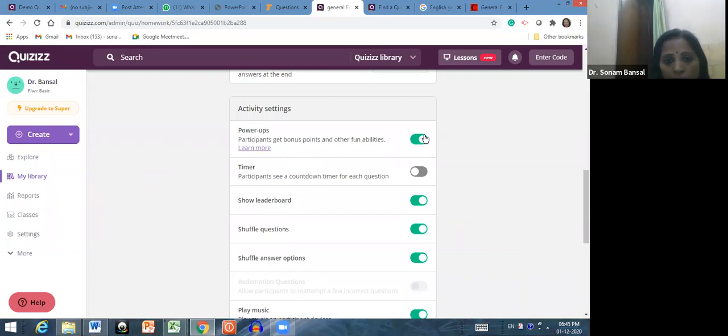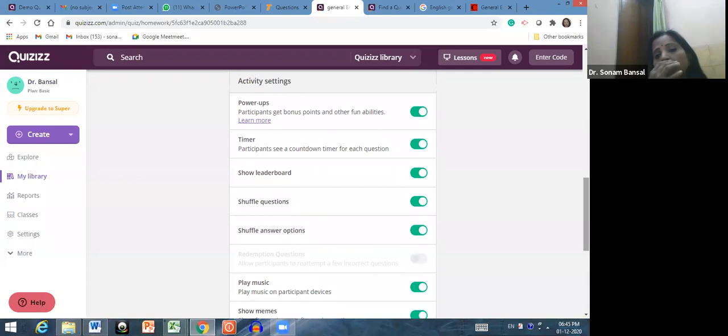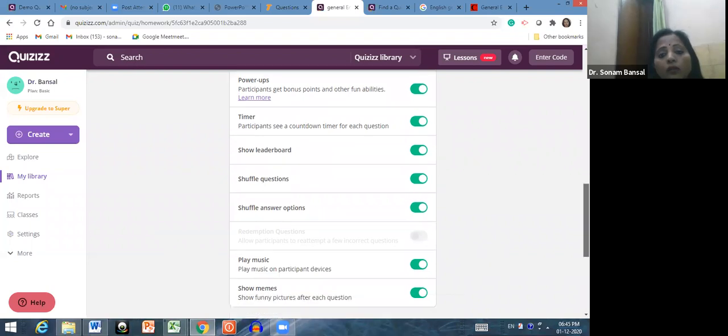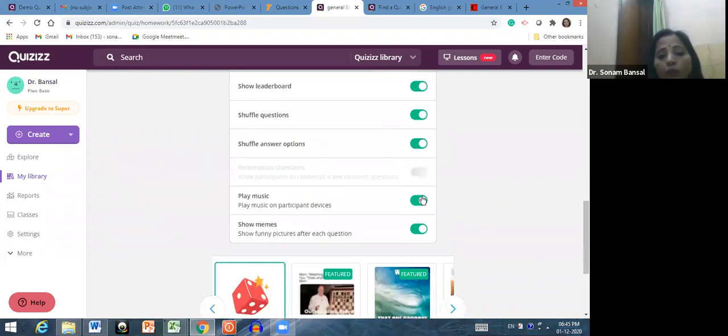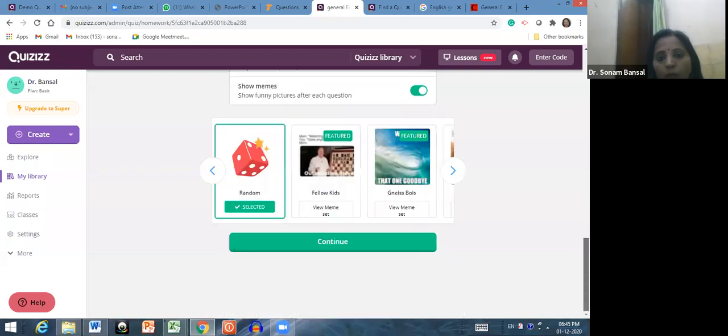So from here you can choose whether participants get bonus points. Yes, you can click. Participants see a countdown begin. Yes, you want the students to get a countdown on the left hand side, meaning itna time रह गया, itna time रह गया. Yes, you want to show the leaderboard. Yes, I want to show the leaderboard. If you want to shuffle questions, then you have to turn this option on. You can also shuffle answer options, play music, and show memes, meaning funny pictures. Then after that you have to click here on continue.